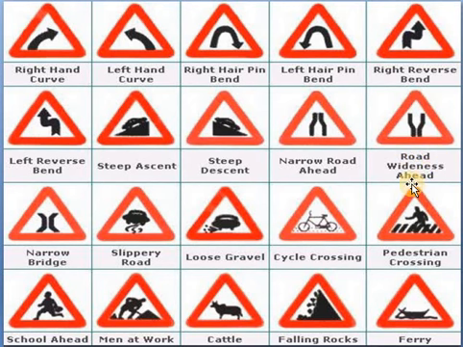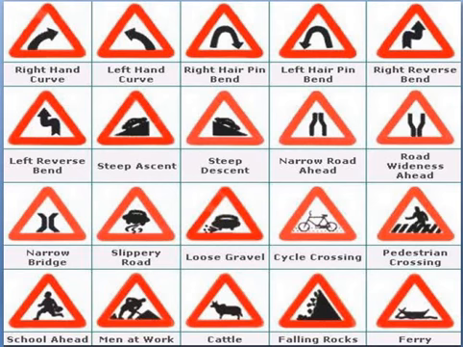And road widens ahead means from a short road to a long road. And next narrow bridge, and this is slippery road. Slippery road with stones. Okay. Loose gravel road, cycle crossing, pedestrian crossing, school ahead, men at work, cattle, falling rocks, ferry. So these are also informatory signs giving us information.